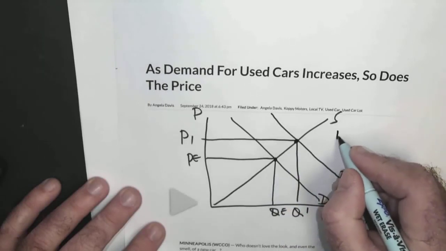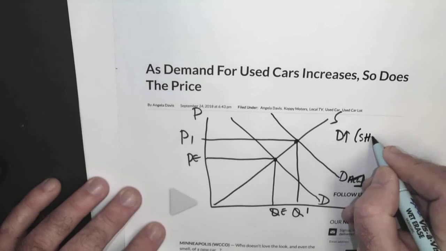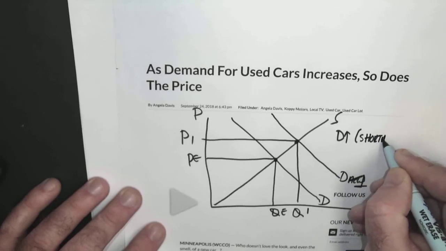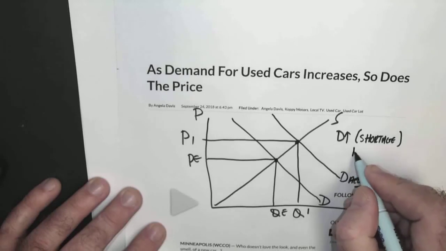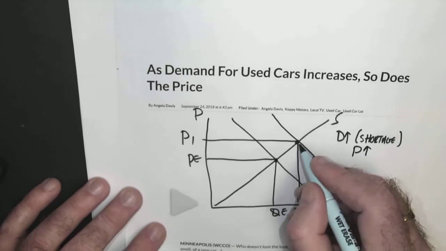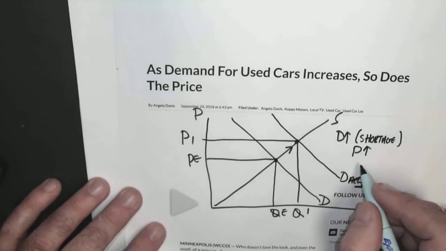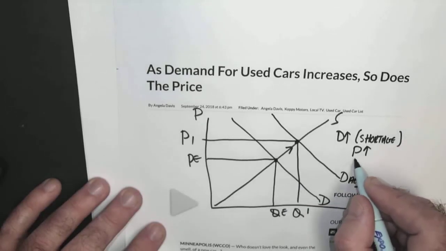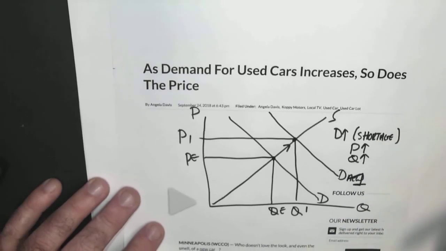So essentially what happens is demand goes up. There's now going to be a shortage at the original price. And then price is going to go up. And remember, as we know already from the karaoke activity, as the price goes up, sellers are going to increase more, so there's going to be an increase in the quantity. I hope this makes sense.